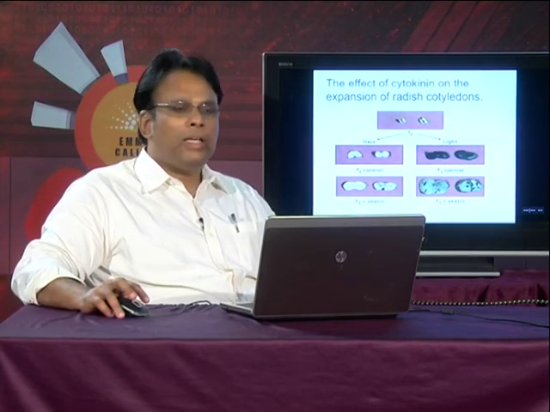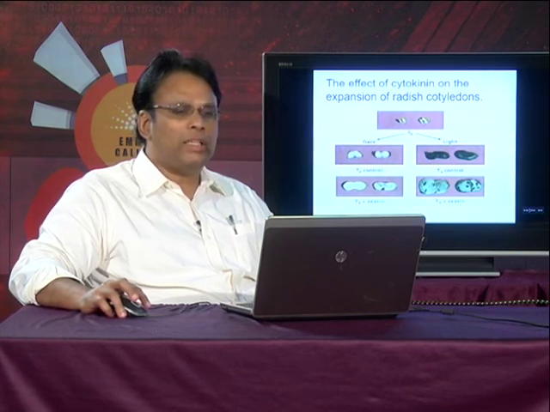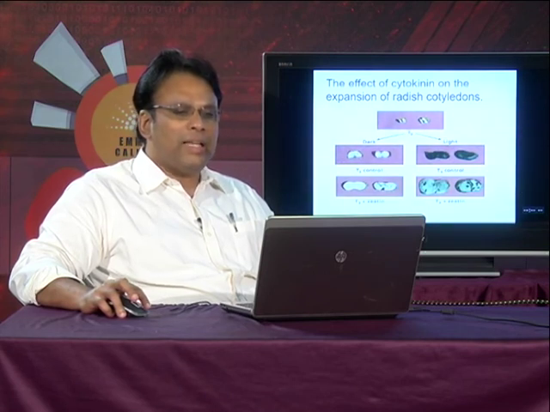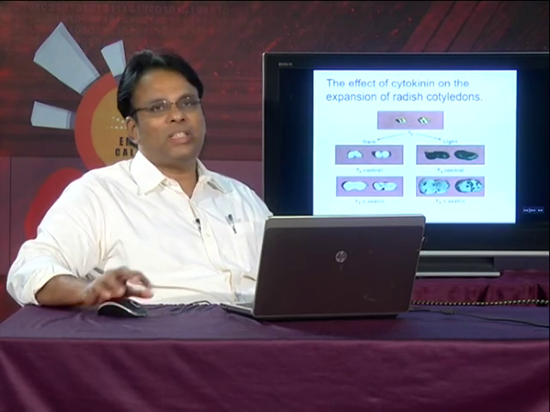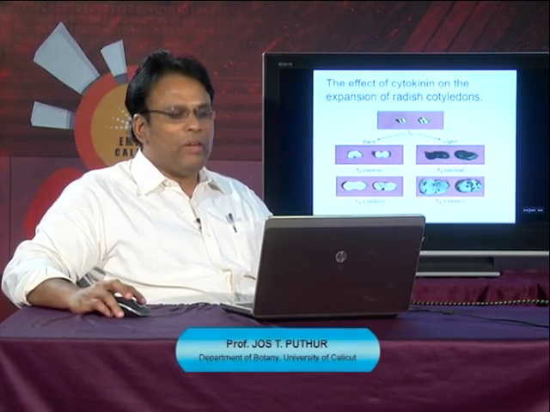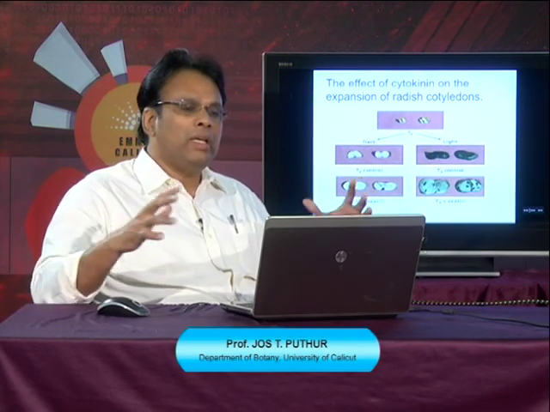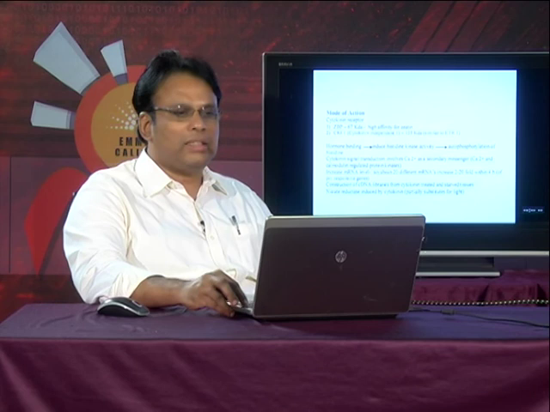Also in this case you can see an experiment with radish cotyledons, and the effect of cytokinin on the expansion of radish cotyledons. If there is light, there is a lot of chlorophyll synthesis, but there is less expansion. But on application of C18, you can see more expansion of the cotyledons takes place, and that is because of the cell wall extensibility. Here also, even if it is in the dark, the expansion of the cotyledons takes place along with the application of C18 because of the cell wall extensibility. The effect of cytokinin is bringing about the expansion of the cell because of the cell wall extensibility.